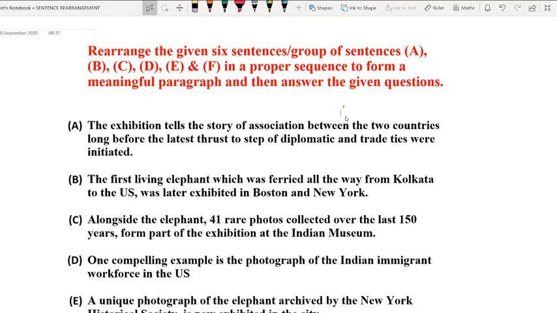The first sentence of any jumbled sentence or sentence rearrangement question should be an independent sentence, where there is not a single bit of confusion possible, where you don't have any linking words such as though, although, despite, in spite of, however, etc. The first sentence will not have any pronouns either.